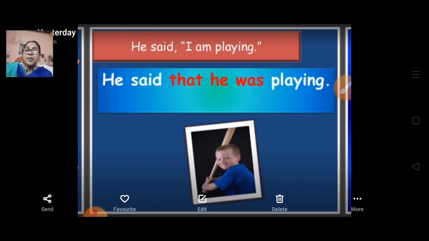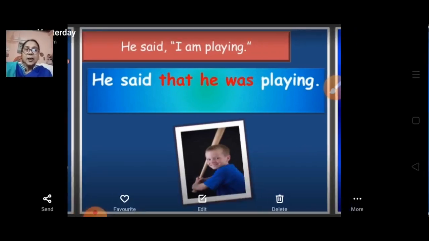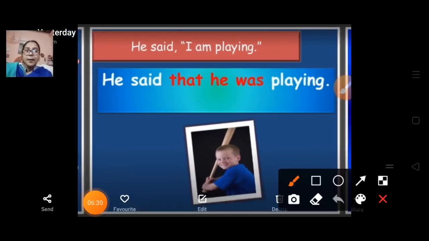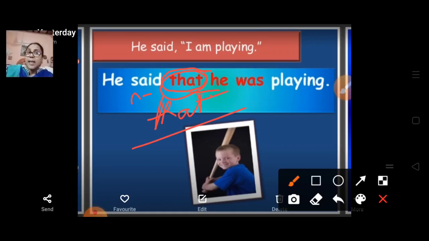Now here one thing you can see is the changes. We have removed the inverted commas from there and we just added 'that' over here. So this is the most important change in indirect speech. He said that he was playing. Now here you can see the changes in the pronoun also.